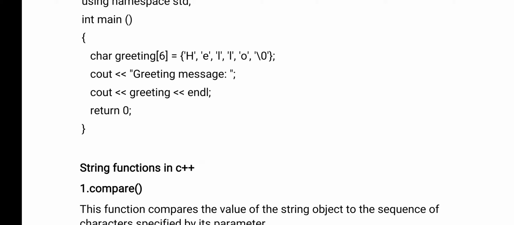Now as I already said, we are declaring a string here. String is a collection of characters. Collection of characters means it is a character array. Char greeting. Greeting is the name of the array, or you can say that it is a string. And what is the size of the string here? 6. Why 6? Actually, we have only 5 characters, no? HELLO. But extra, your string is ending with the null character. So null is taking one character, no? So that is why here I am giving a size of 6. 5 for the characters and 1 for the null character.